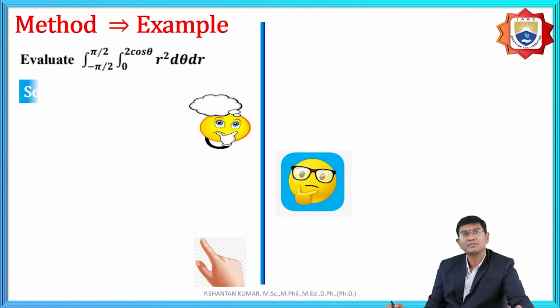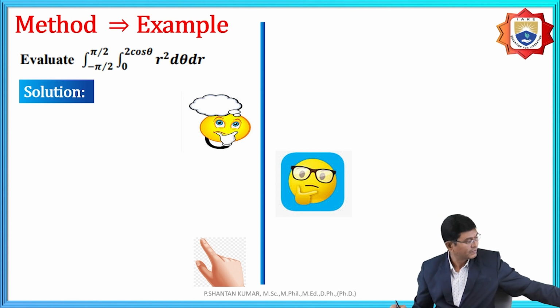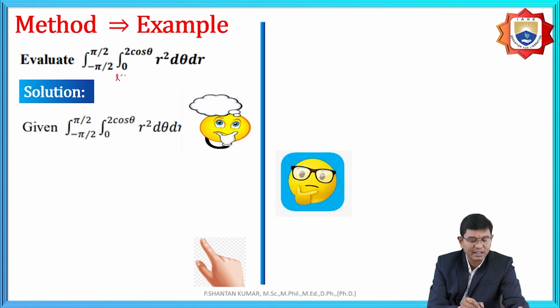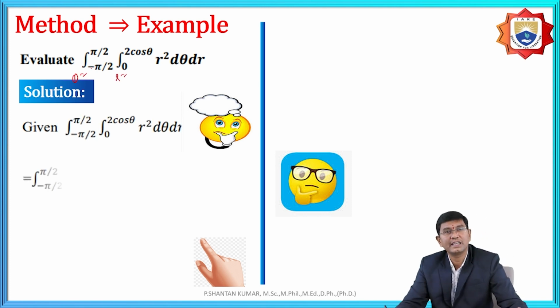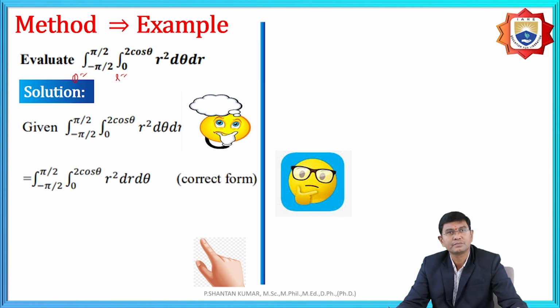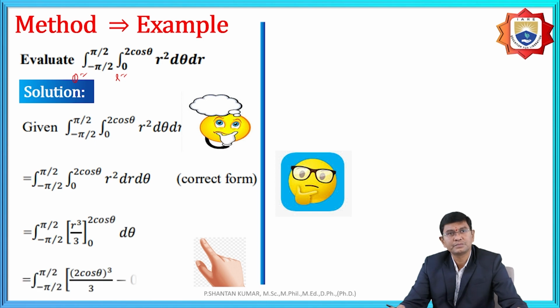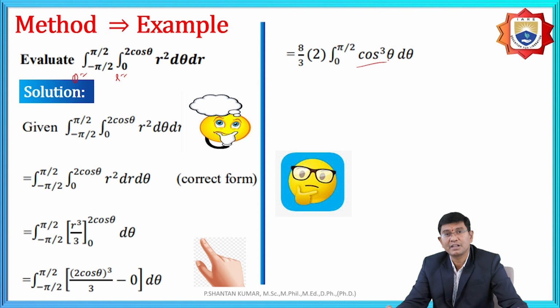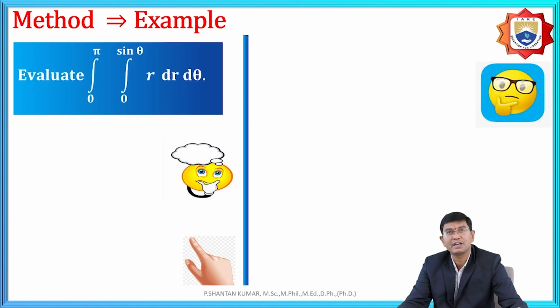For example, we already discussed this in the previous classes. Here the limits are in terms of theta, so r is equal to something, and the rest of the limits are theta equal to minus pi by 2. It is clearly the correct form. We need to find the integrations. Further, cos cube theta, then based upon the integrating formula we obtain 2 by 3 into 1. That is m is even and n is even, like that, based upon the concept we need to find the solutions.